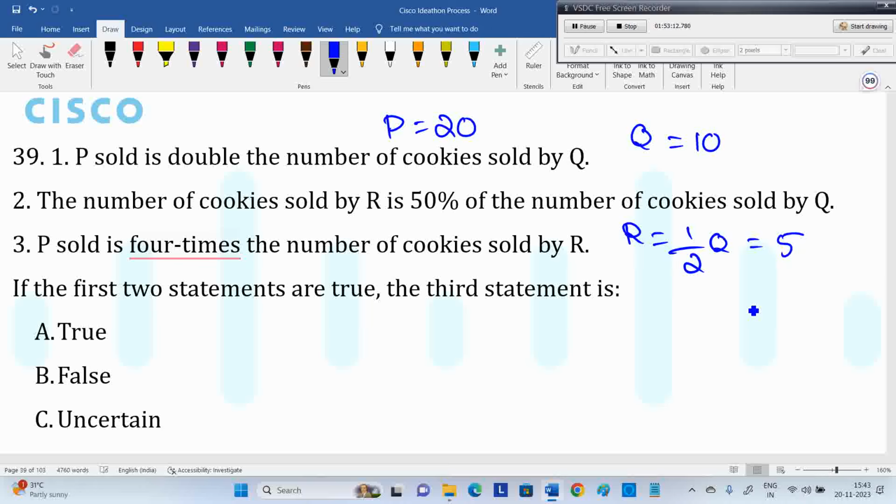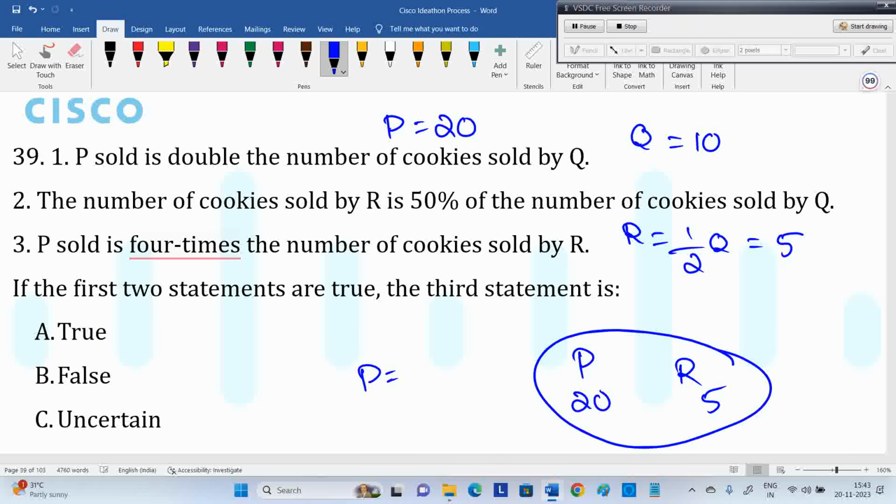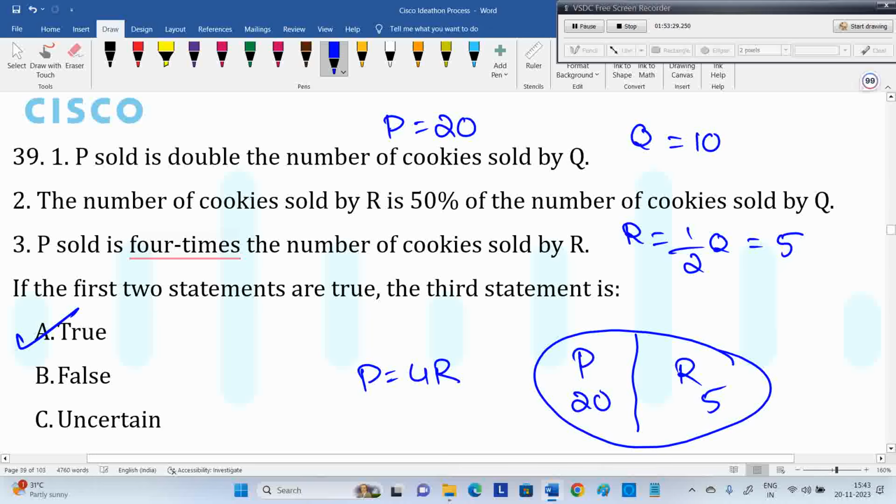Okay. Now P and R relationship. P is 20, R is 5. Definitely P equal to 4 times R is correct. So definitely. I am showing with values, assuming Q is 10. You can also take it directly, assuming Q is 10.